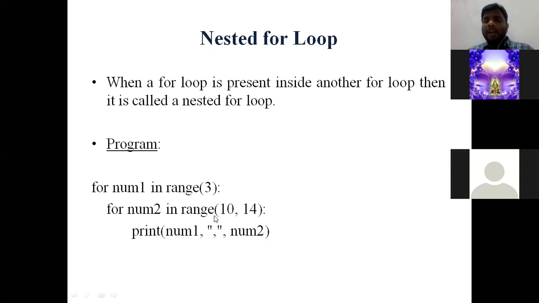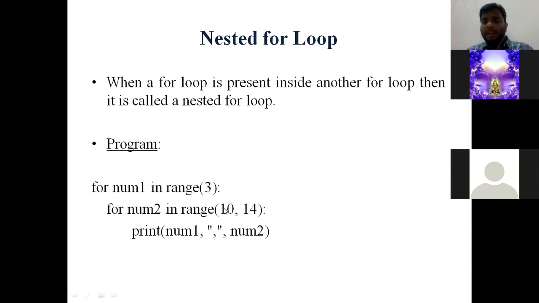See, automatically it does not go to the outer for loop again. First the inner for loop will be executed totally. After the inner for loop is completely executed, then it goes to the outer for loop. Since the outer for loop value is 0, and the inner value is 10, 0, 10 is printed in the first statement. In the second statement 0, 11. In the third statement 0, 12. In the fourth statement 0, 13. Since the inner for loop has reached its last sequence, it exits from this for loop.